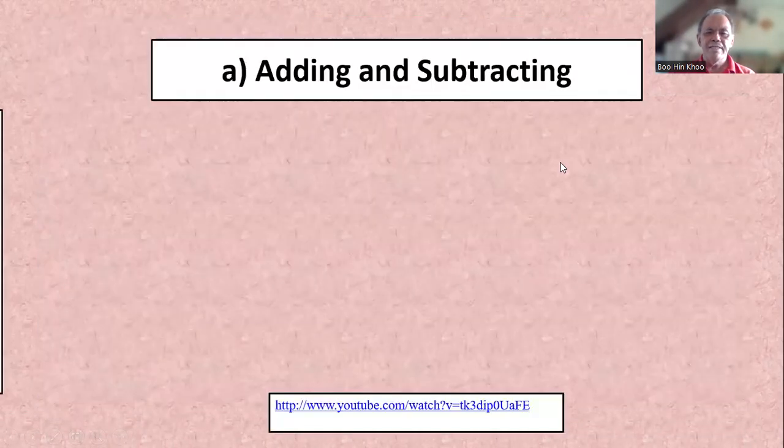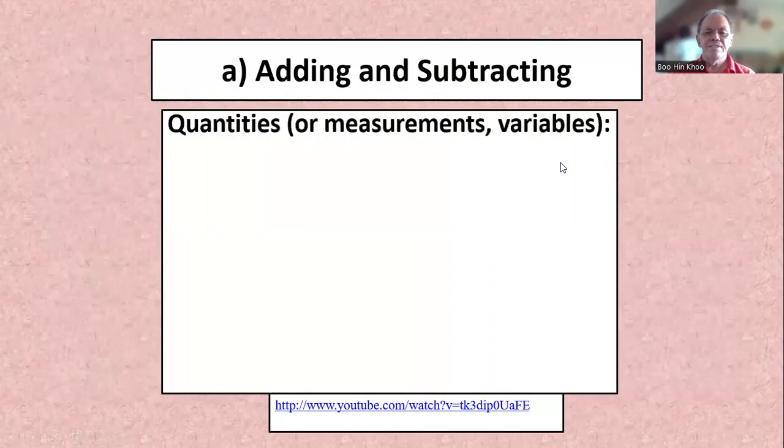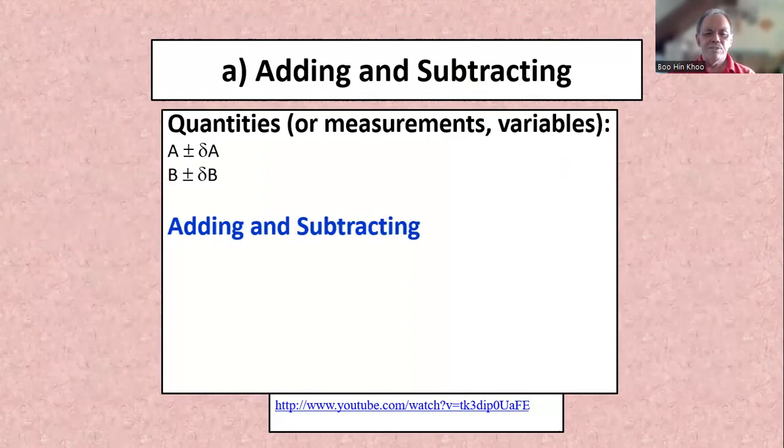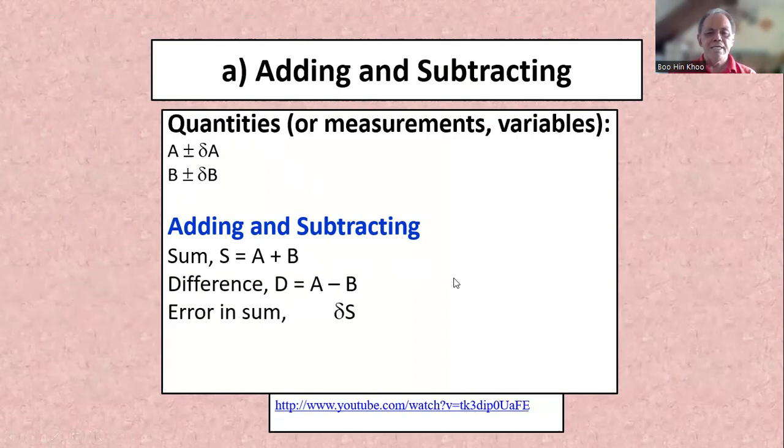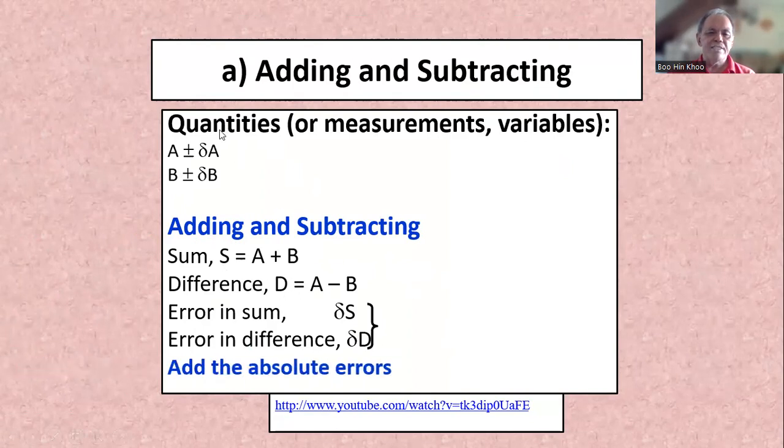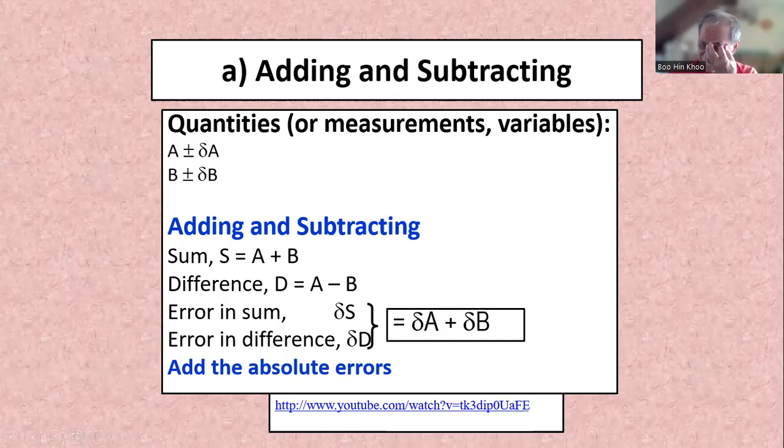Rules for combining errors, addition and subtraction. For example, A plus delta A, B plus delta B, these are your measurements. So for the sum A plus B, or the difference A minus B, you just add the absolute uncertainties.